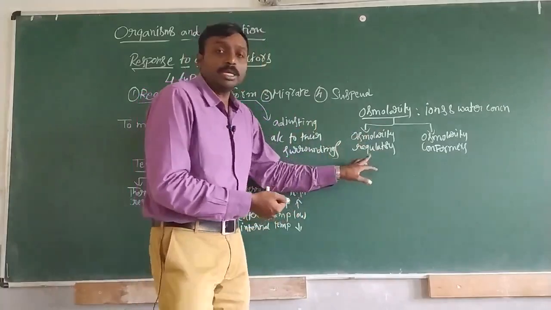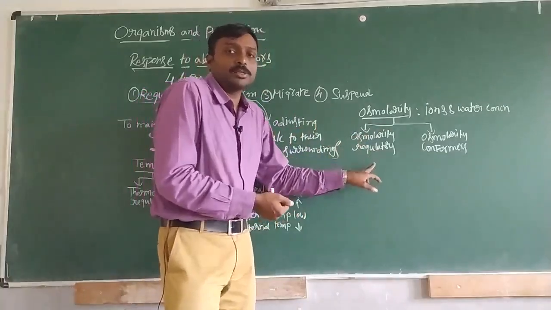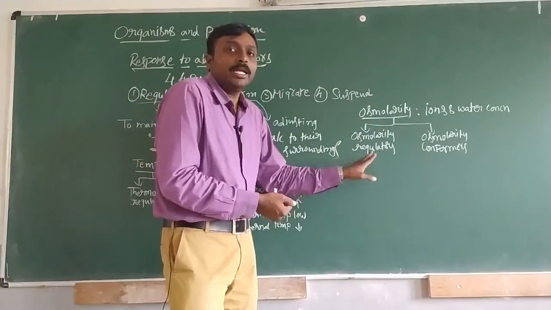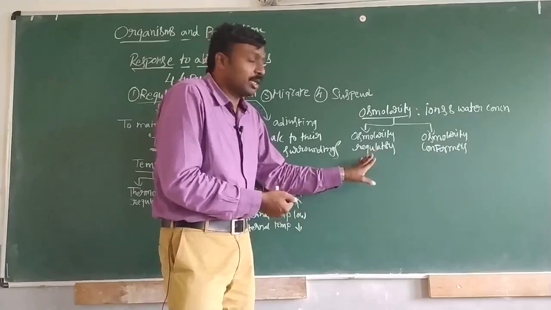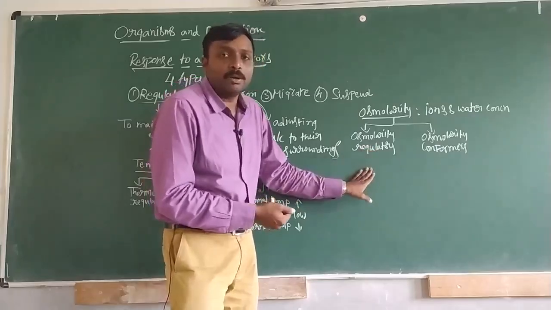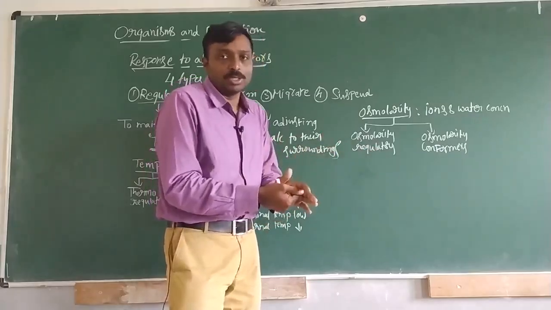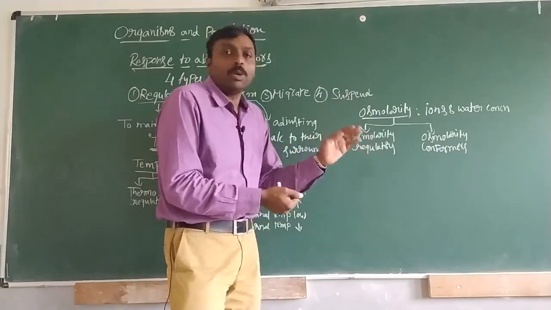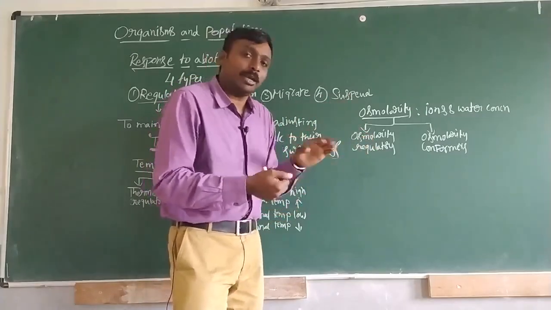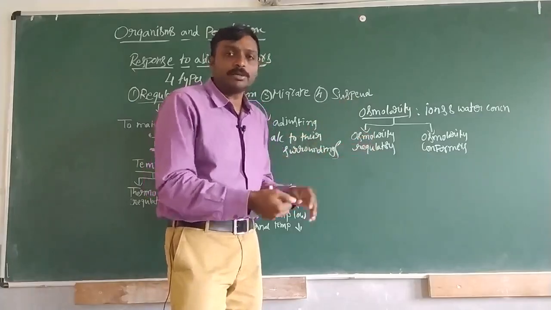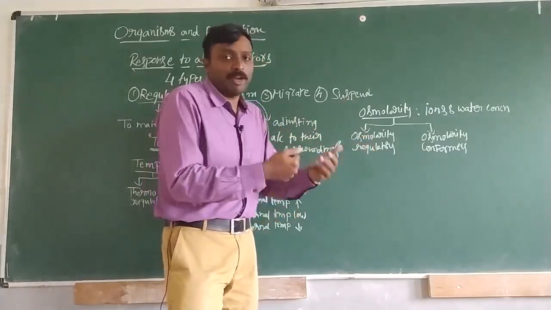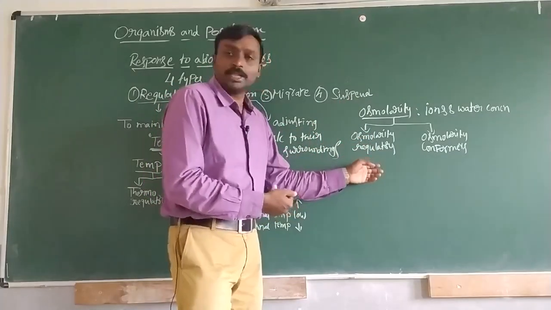So please remember osmolarity regulators. Living organisms in this category know what values of ions and water should remain within their body, so they keep the same constant values.